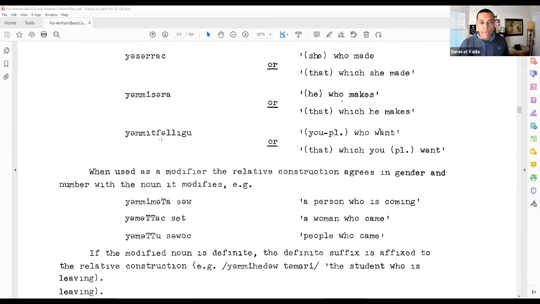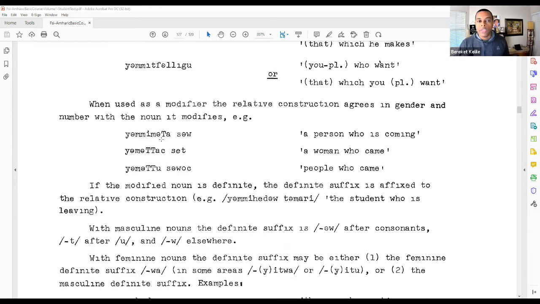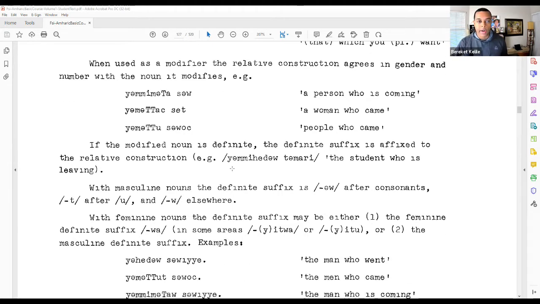When it's used as a modifier, it's going to agree in gender and number with the noun that it's modifying. So if we look at those three sentences in the middle of the page there, so man or person is the noun here, and yami mata is what's modifying it. And so mata, being third person masculine singular, agrees there with so. So yami mata, so is a person who is coming. So that's where you get that modification in there.